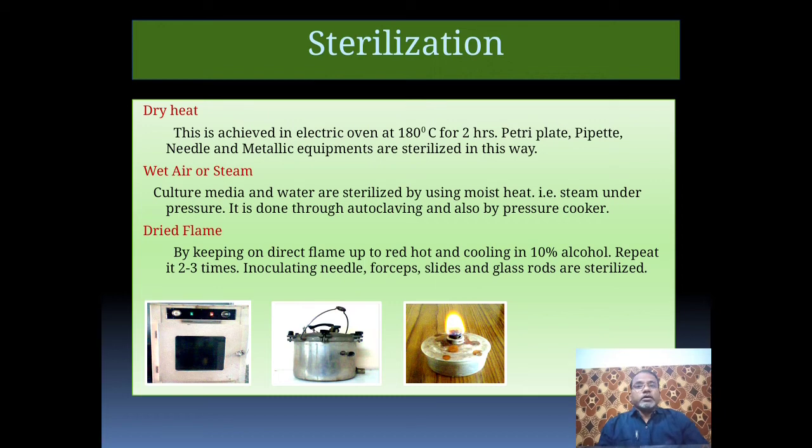Wet air or steam. In this method, culture media and water are sterilized by using moist heat like steam under pressure. It is done through autoclaving and also by pressure cooker.